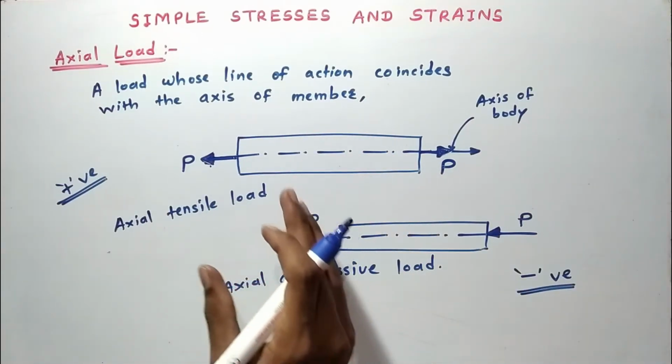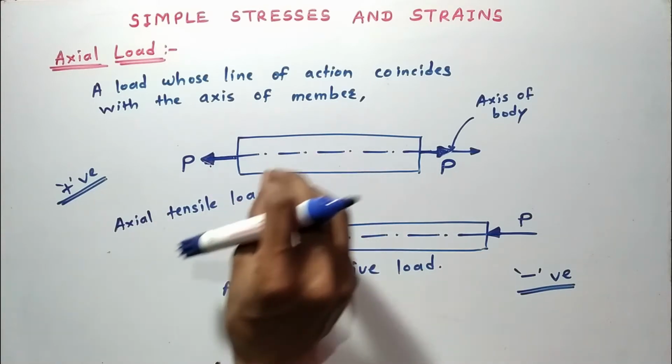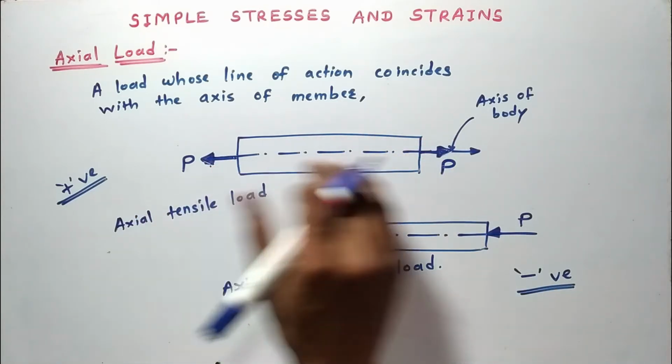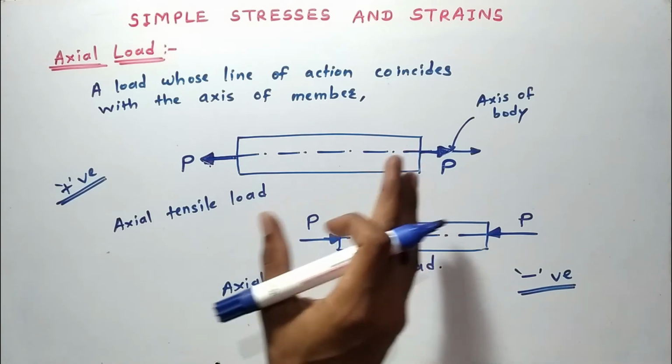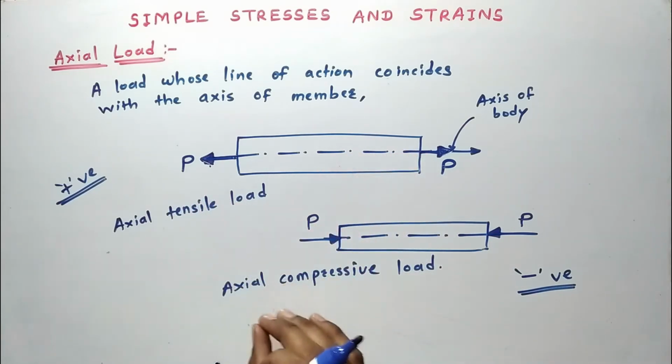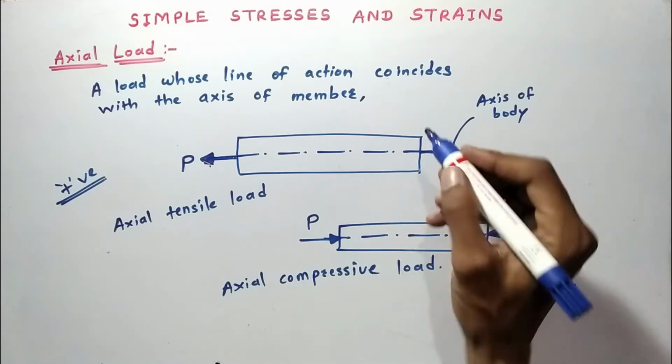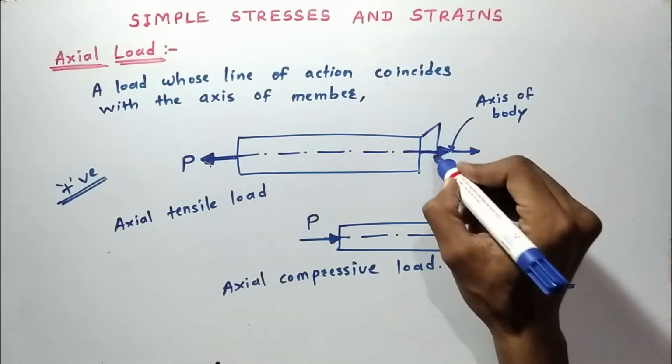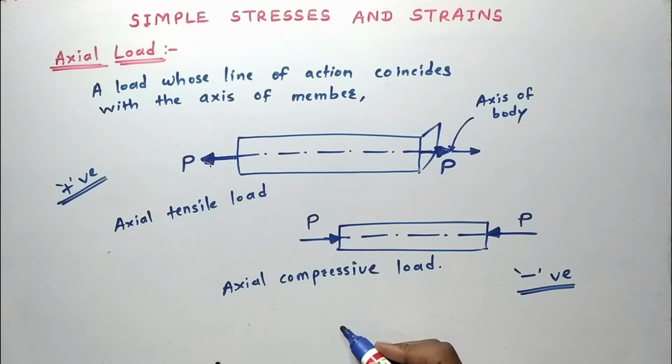Now this axial load is also called longitudinal load because it is along the length. It is also called normal load because it is normal to the area of section.